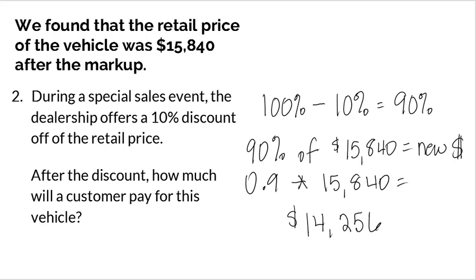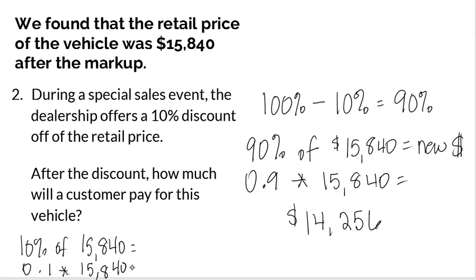If I wanted to, another way I could solve it would have been to take 10% of that $15,840, which would be 0.1 times $15,840. If you grab a calculator and you multiply that together, you'll get $1,584.